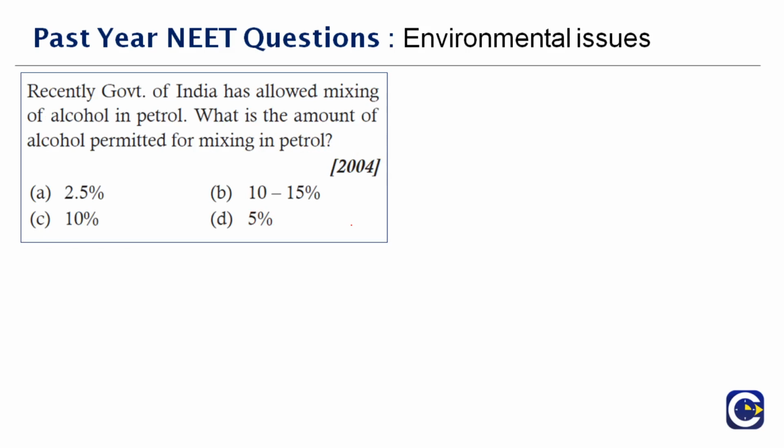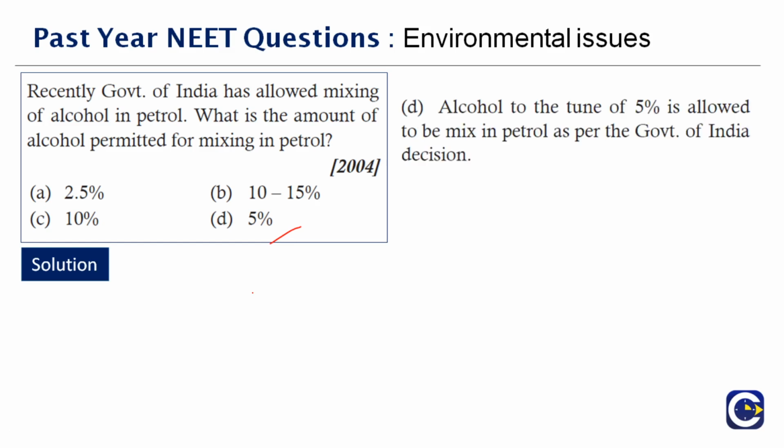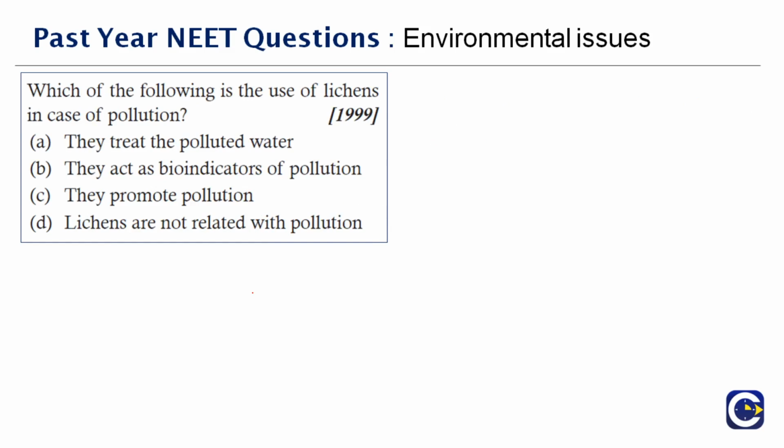Next question here. Recently the government of India has allowed mixing of alcohol in petrol. What is the amount of alcohol permitted for mixing in petrol? This question was again asked in the year 2004, and this is a standard value. It is about 5% that the government has allowed. Alcohol to the tune of 5% is allowed to be mixed in petrol as per the government of India order, but above that it is not applicable. So what is the percentage allowed? 5%.